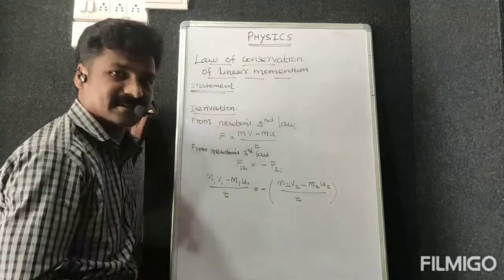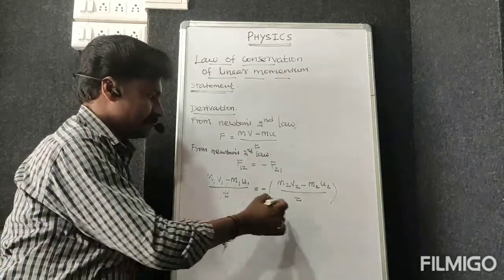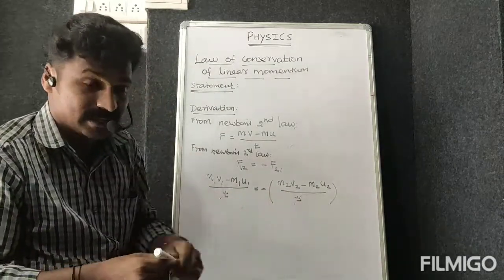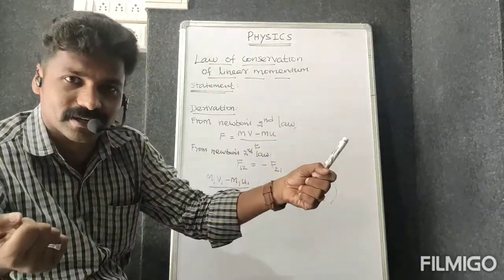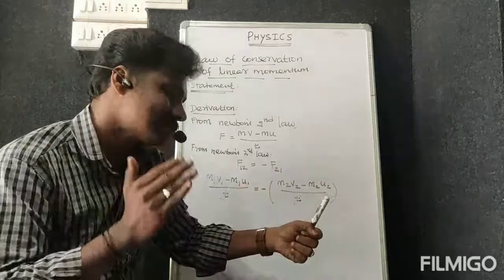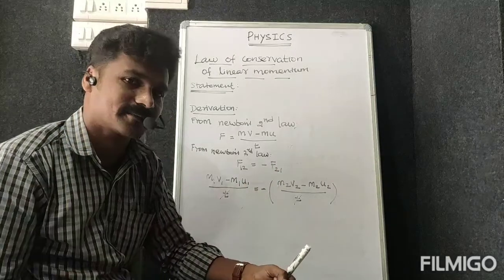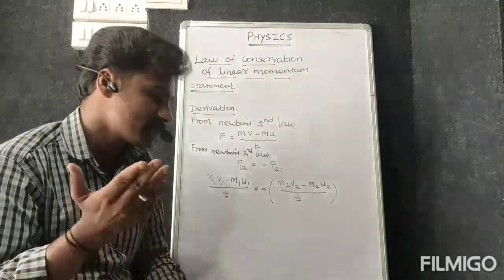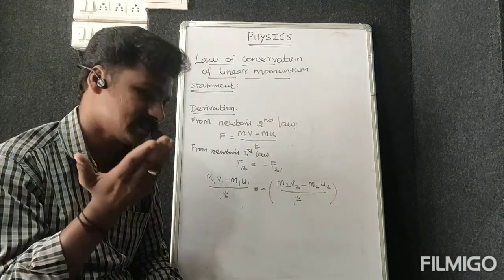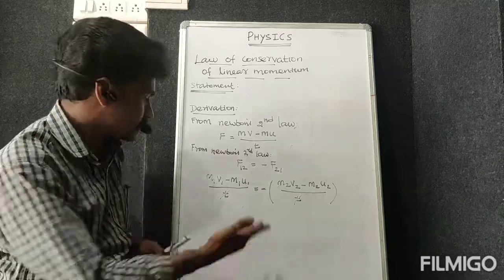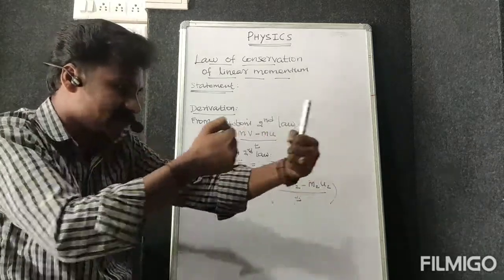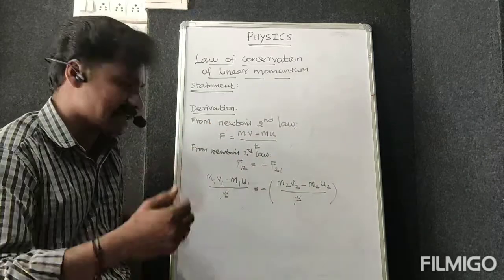Now let's see that time t will be cancelled because it is the same time. It is not going to collide separately. Okay, so it is the same time. Correct, no? So the contact time is the same. So the time will be cancelled. Like that, in an accident also, the same time will be cancelled.